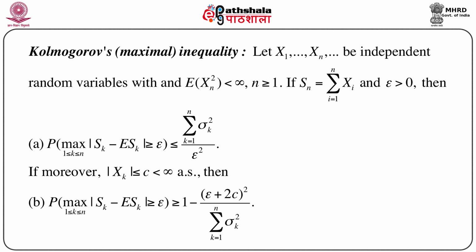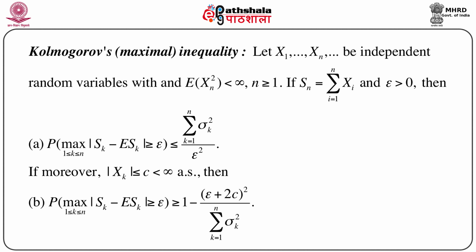Then the probability that the maximum over 1 less than or equal to k less than or equal to n of the modulus of Sk minus the expectation of Sk is greater than or equal to epsilon is bounded above, that is, less than or equal to the summation of sigma k square, k equals 1 to n, divided by epsilon square. So, this first part of the inequality gives us the upper bound only under the very mild condition of the existence of second order moment.